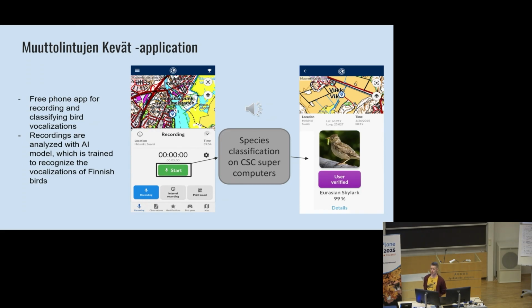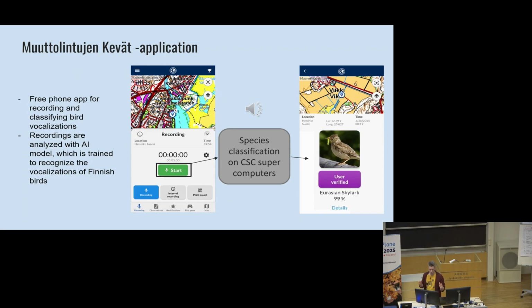There is also another global tool. So BirdNet actually also has a phone app, and with the BirdNet people we have been in collaboration. Our classification model is based on their model, and we are currently working with Xeno-canto, which is a global library of bird sounds and bird detection. So of course, the big goal is at some point to combine all of these data sources and all of these methods that we have.